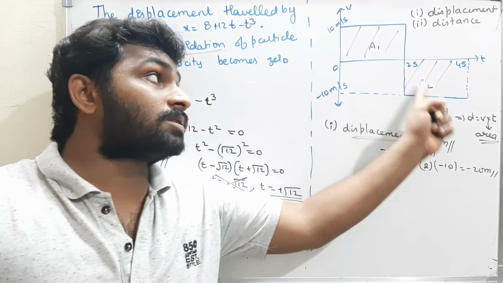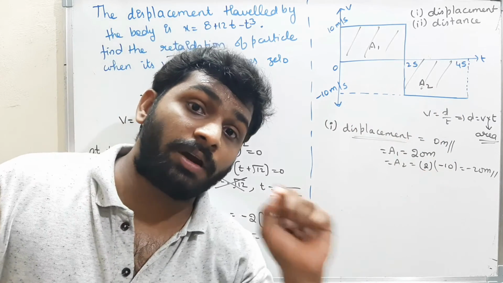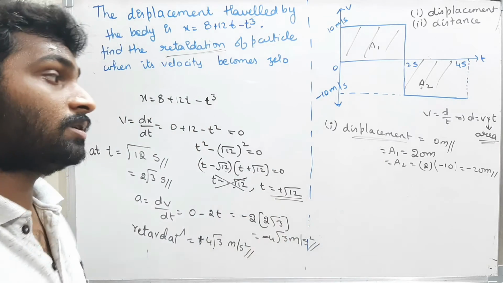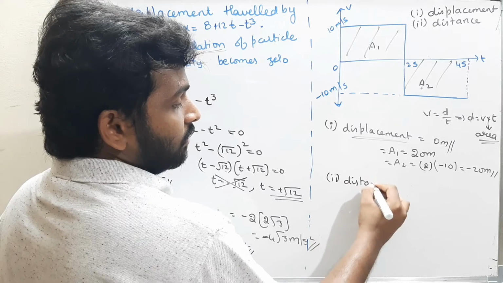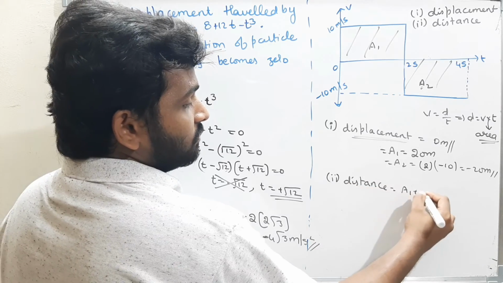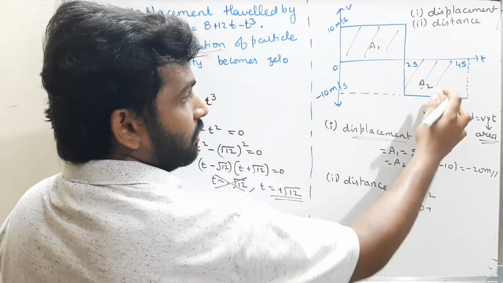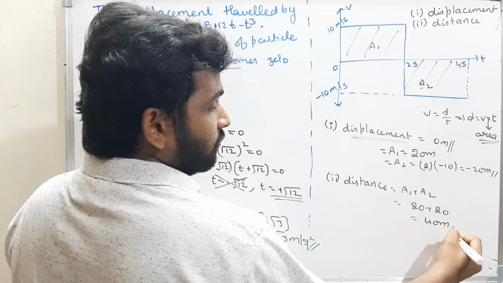Displacement you have to take with signs also. Here the length is minus 10 you have to take because displacement is a vector quantity. Even the signs also I have to take care. Now what is the distance? Distance is simply nothing but A1 plus A2. Therefore what is A1? A1 is 20 and what is A2? A2 is also 20. Therefore total distance travelled by the body is 40 meters.